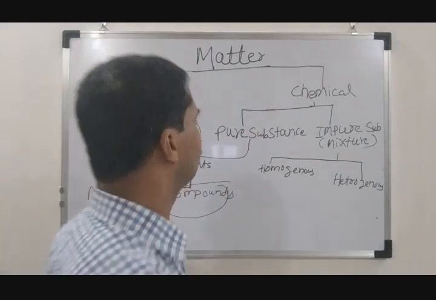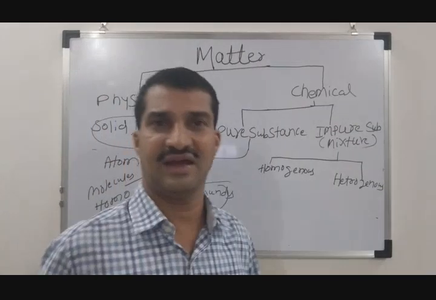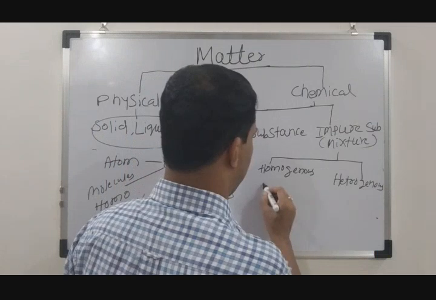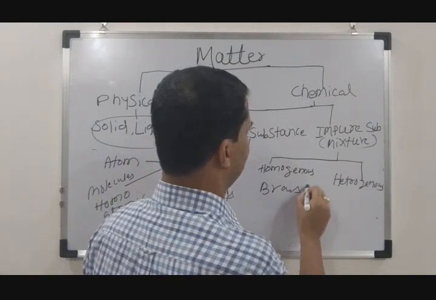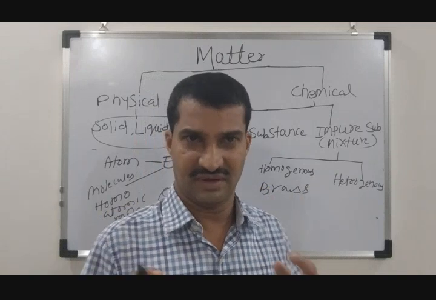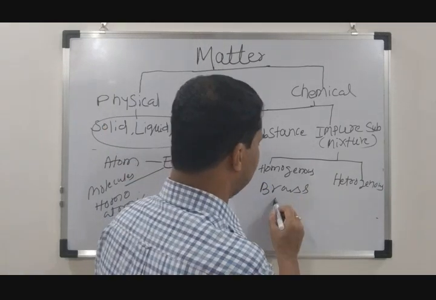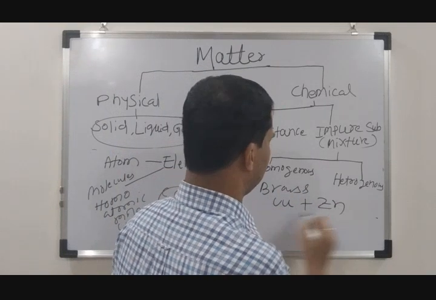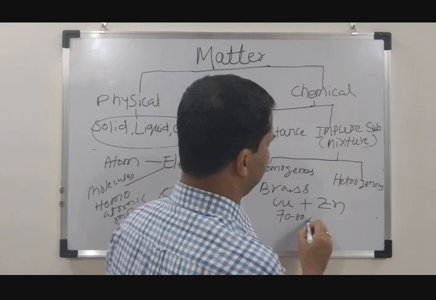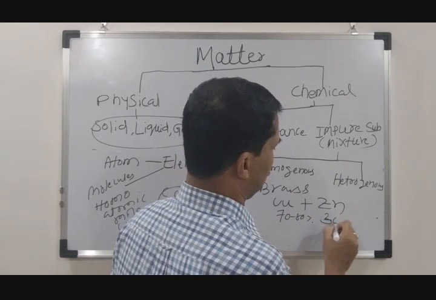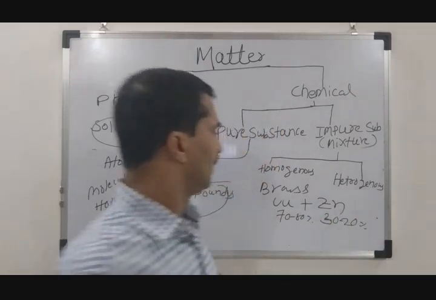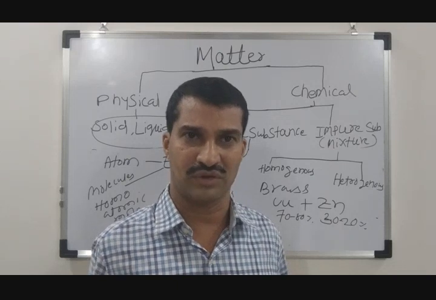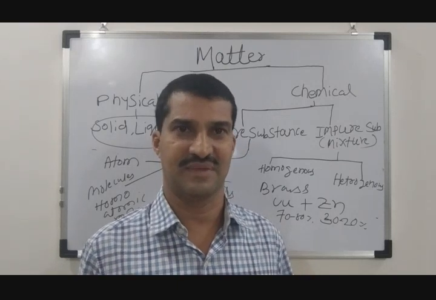If I give an example, let us say take an example of two elements combined to form a mixture. Let us say brass. Brass is a mixture of copper and zinc, maybe 70 to 80% copper and 30 to 20% zinc. Normally, the copper is liquefied and the zinc is liquefied and both are mixed together, that makes a brass.